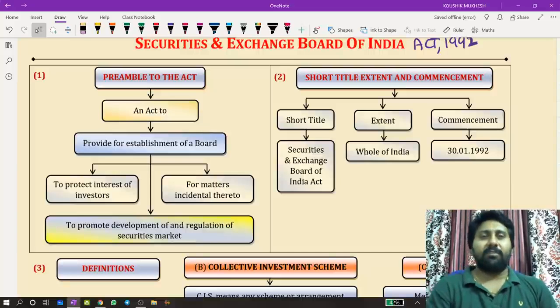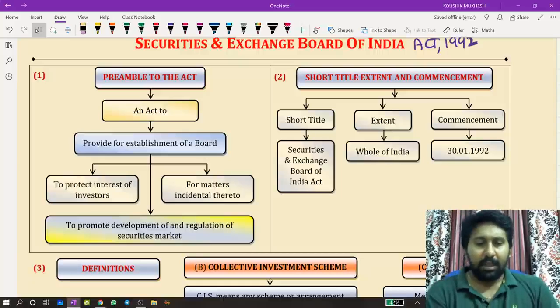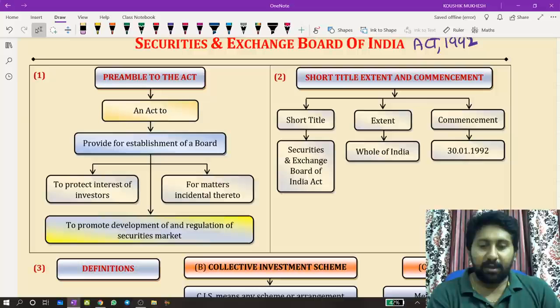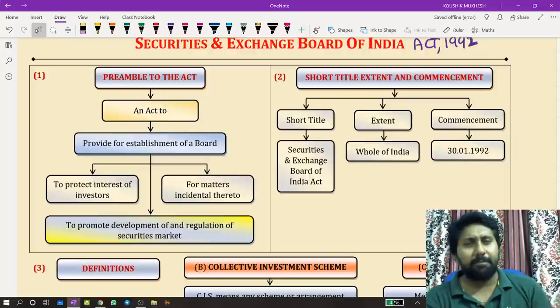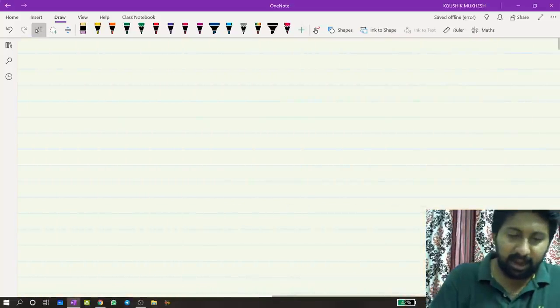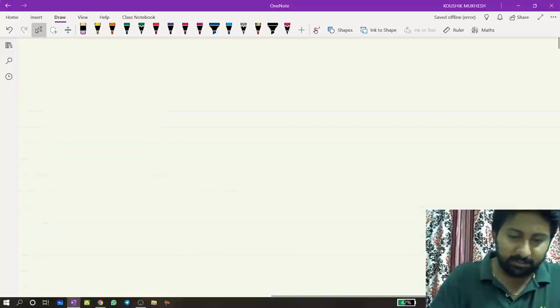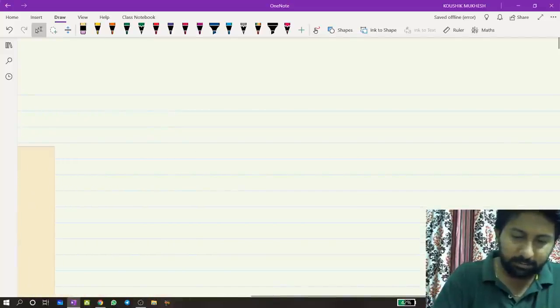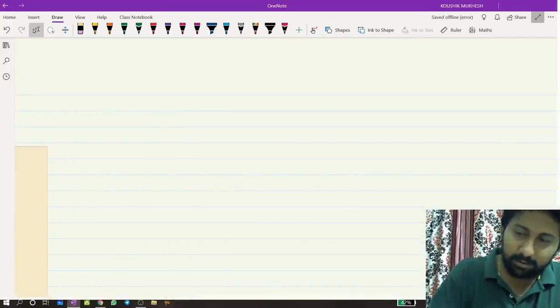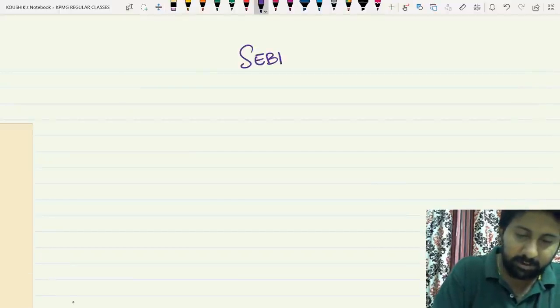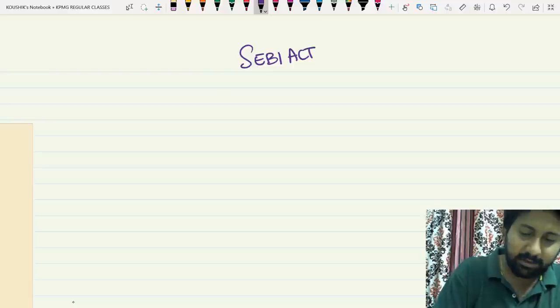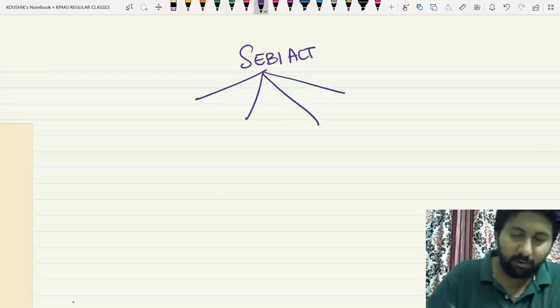The thing we need to understand before we start with this story: in our syllabus, SEBI will be asked for 6 marks, as I have already said. We are going to cover each and every pinpoint. First I want to break down the SEBI Act. This act, being the SEBI Act, has four portions.